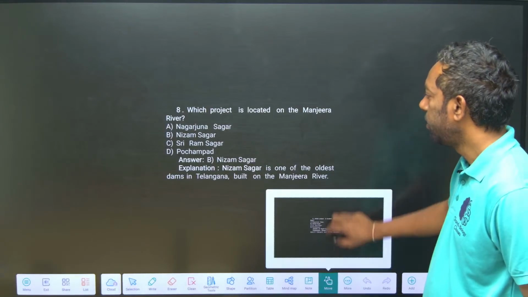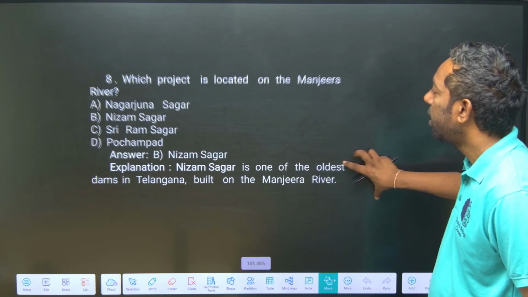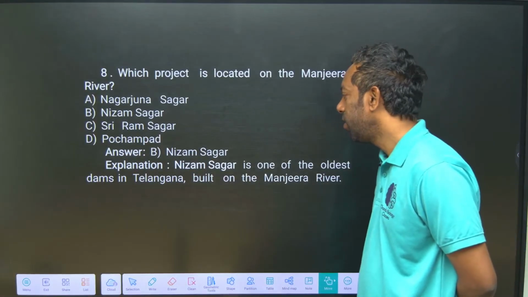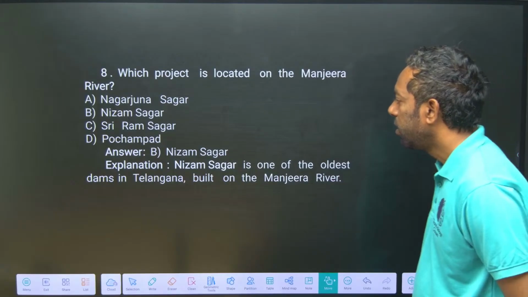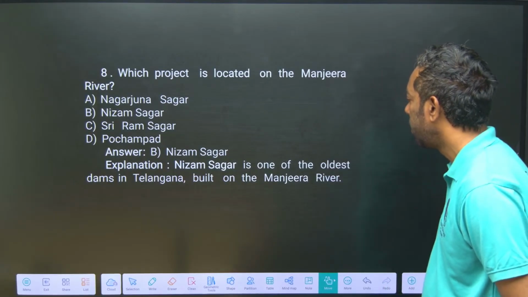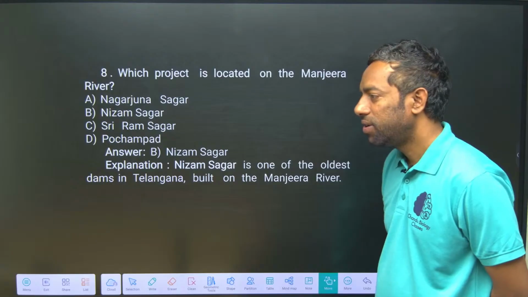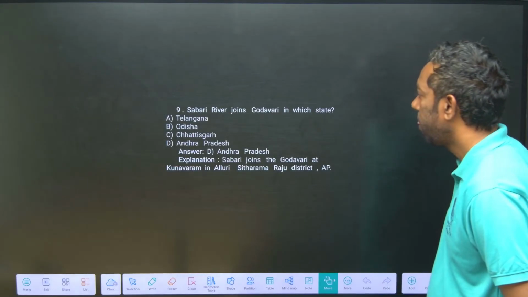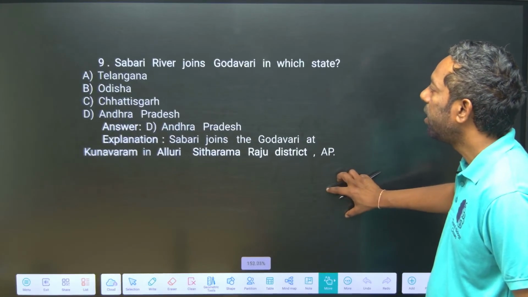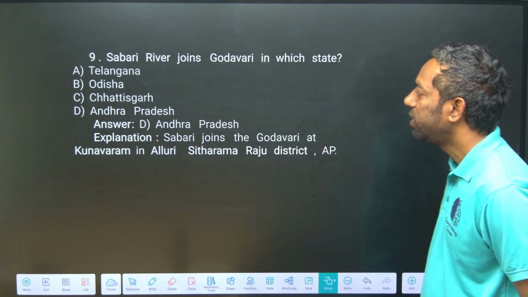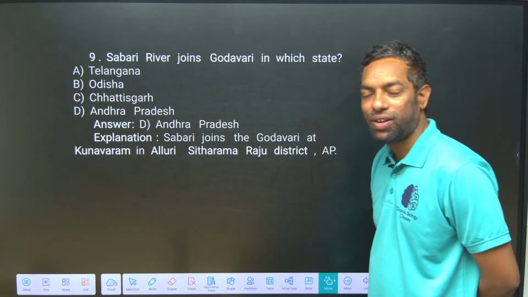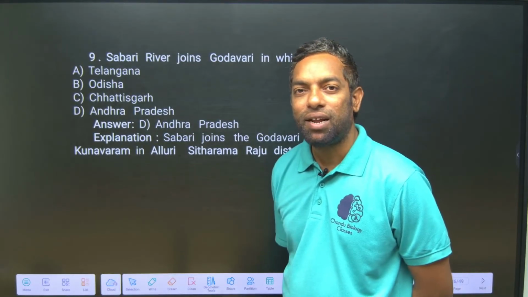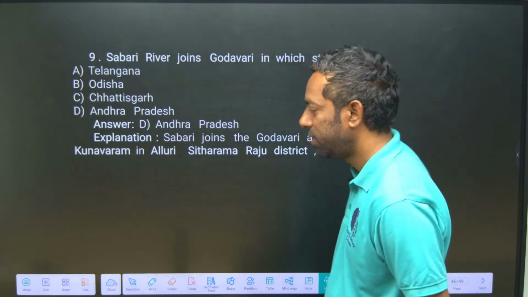Next, which project is located on the Manjira river? Nizam Sagar project, a historic project and one of the oldest dams. This is also important. Shabari river joins the Godavari in which state? Andhra Pradesh, near Bhadrachalam.